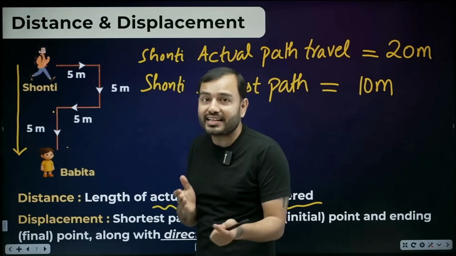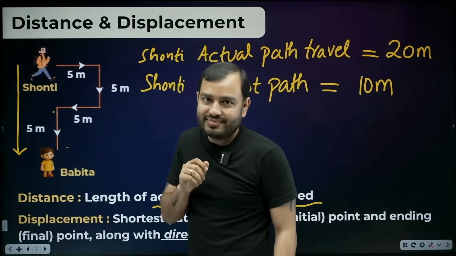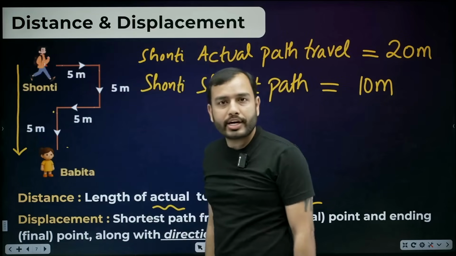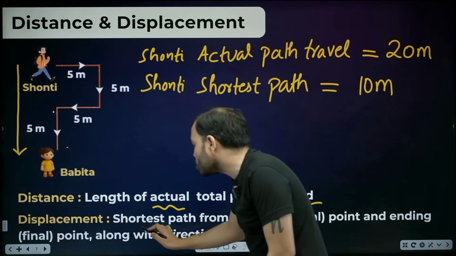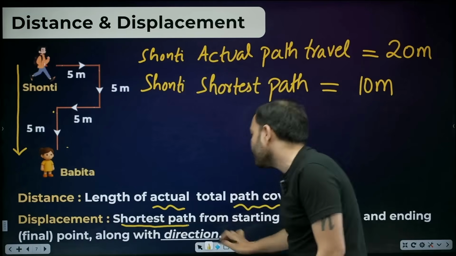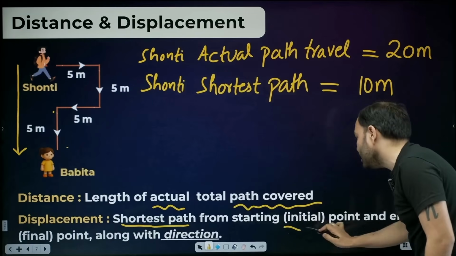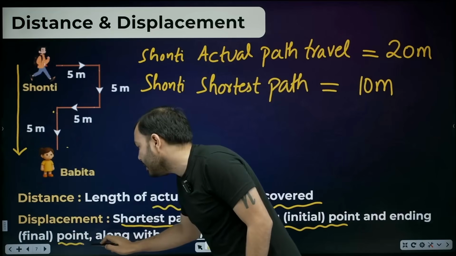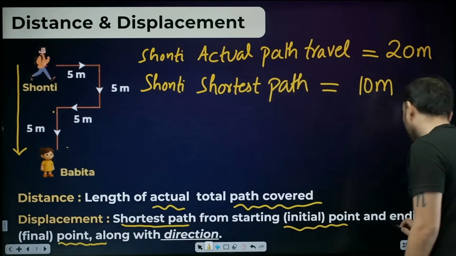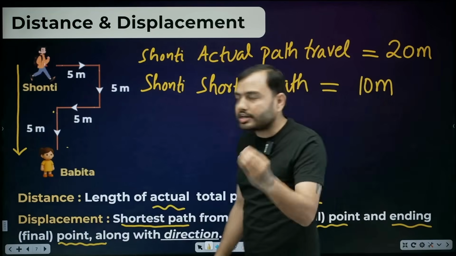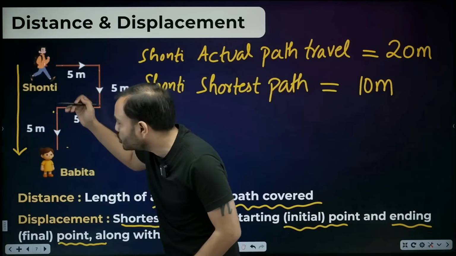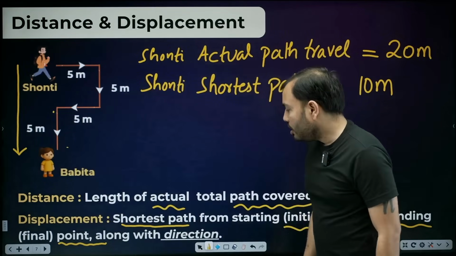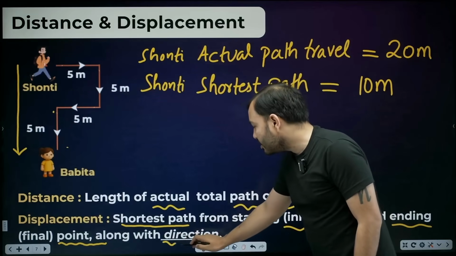It's not necessary that you can always go by the shortest path. But it is the shortest possible path if you could go straight, from the initial point to the final point, along with the direction.